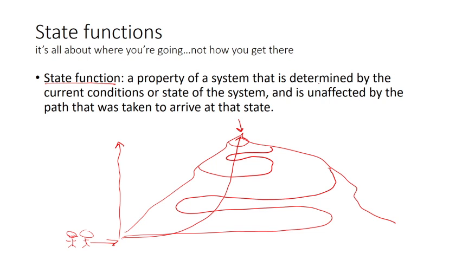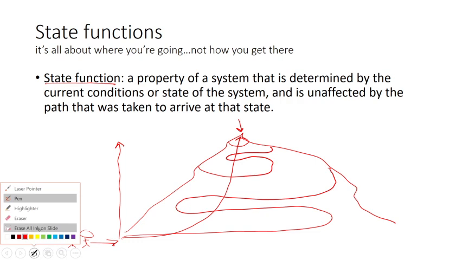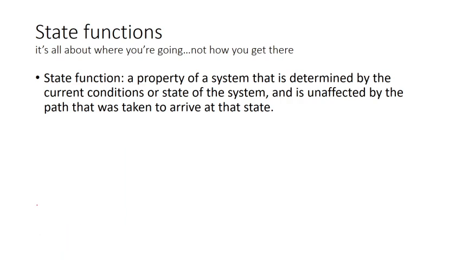A property of the system that is determined by the current conditions, unaffected by the path that was taken. So the altitude difference is a state function, but whereas I took a short path and you took the long, winding, scenic path, the distance we traveled was very different, but the change in altitude was the same. So that is an example of a state function, and we will come across a few of those in thermodynamics.